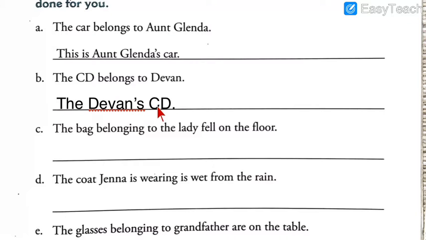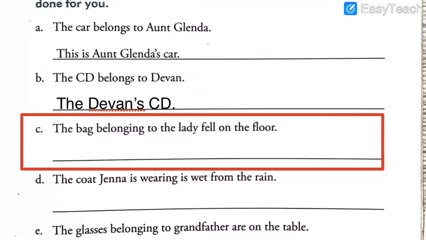I hope that you have written the answer as well. Please write the next question. The bag belonging to the lady fell on the floor. This seems to be difficult, but it is not at all difficult, because here the sentence is a bit lengthier compared to the other sentences. But like I said, find the owner, keep the apostrophe mark. This will be a very easy trick for you. The bag belonging to the lady fell on the floor. See, by reading this way, I gave you the hint how you can solve it.